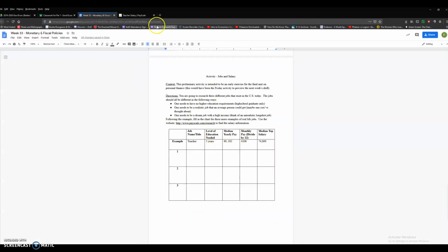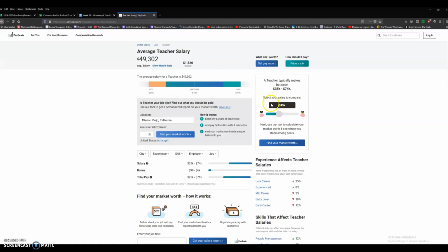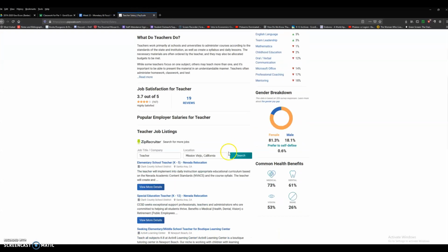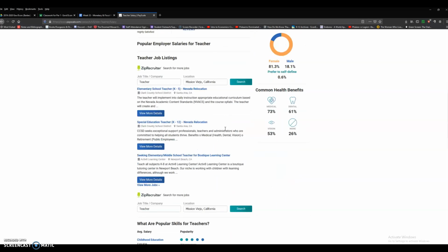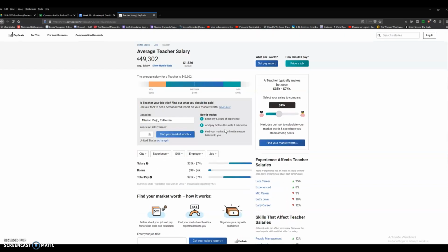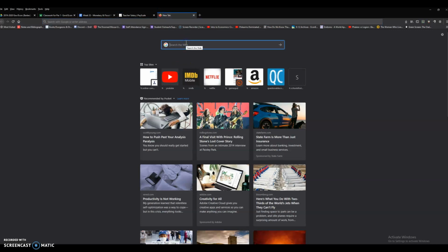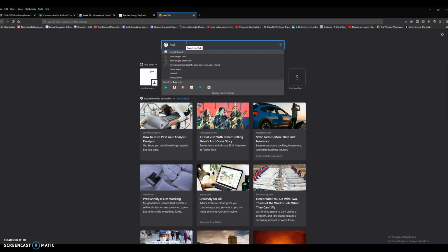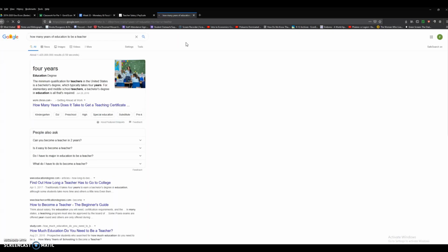Now, it also says level of education needed. Here's the thing. This website does not tell you the level of education needed. Okay? It doesn't carry this, meaning this is something you'll have to find out on your own. Now, how do you find that out on your own? What is the incredibly complex trick to this? You Google how many years of education to be a teacher.